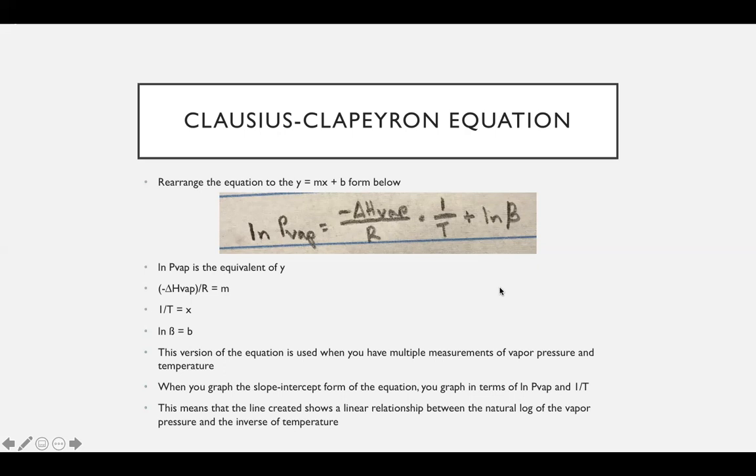So this equation is used when you have multiple measurements of vapor pressure and temperature. And normally when you have problems that involve this equation, you would graph the data points, and you would graph in terms of the natural logarithm of the vapor pressure and 1 over T, instead of graphing just the vapor pressure and the T values as given. And this means that the line created will show a linear relationship between the natural log of the vapor pressure and the inverse of temperature.